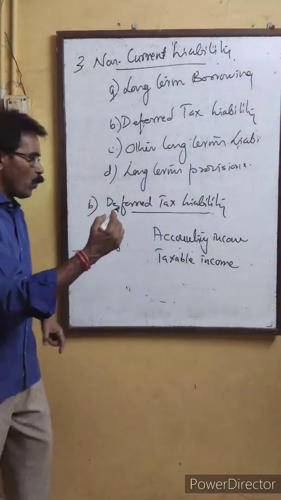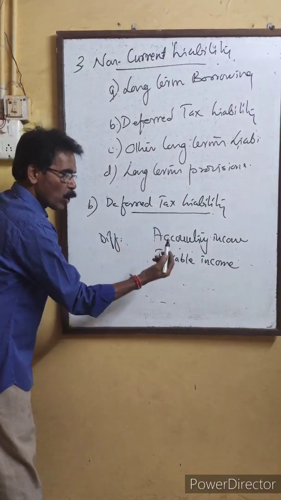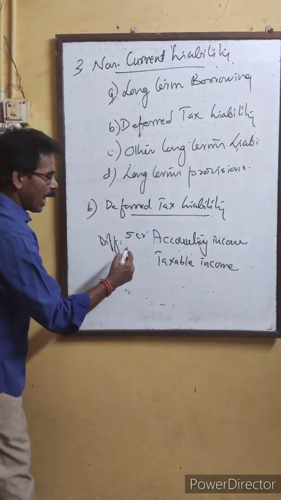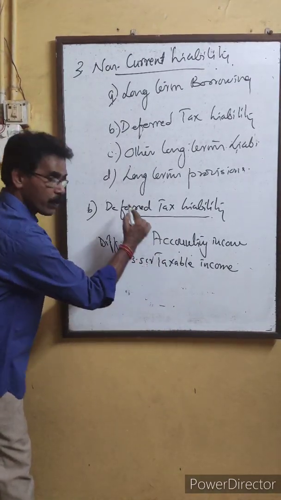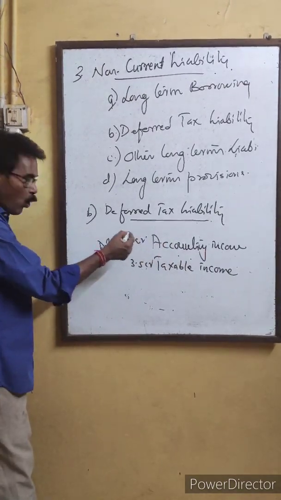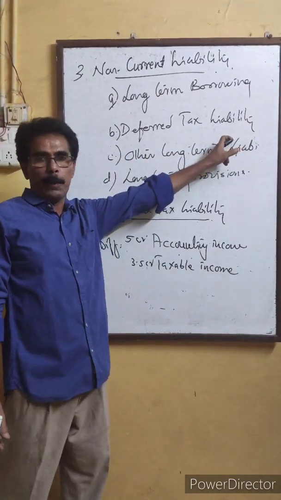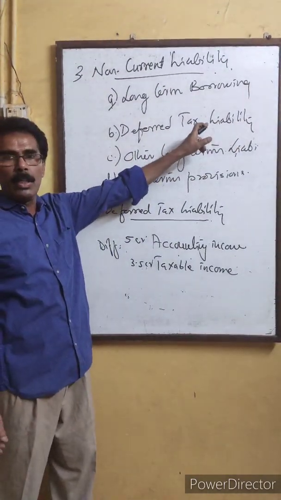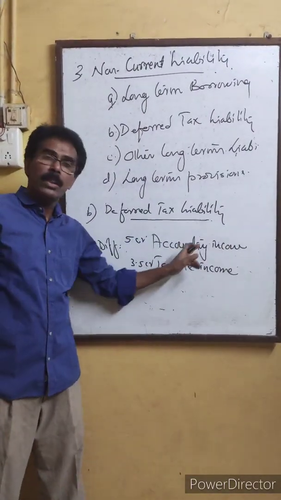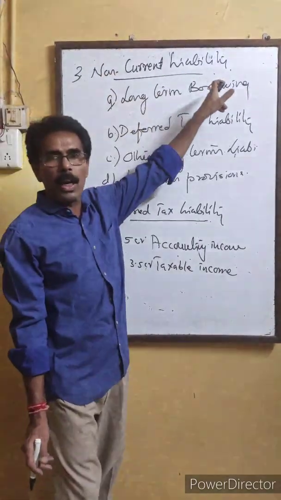And that is if the accounting income is more than taxable income. For example, accounting income is 5 crores and taxable income is 3.5 crores. Here the accounting income is more. So the tax on this difference is shown under deferred tax liability. So deferred tax liability means the tax on the difference between accounting income and taxable income, shown as the second item under non-current liability.